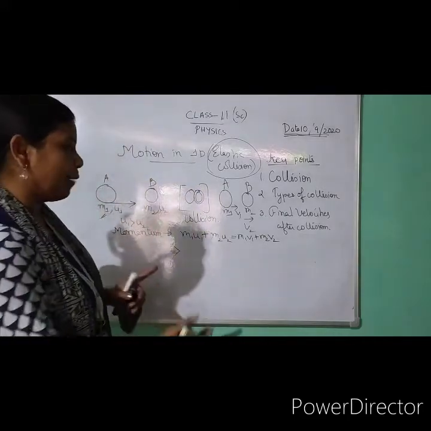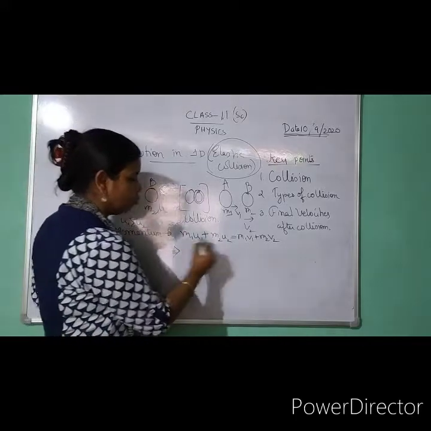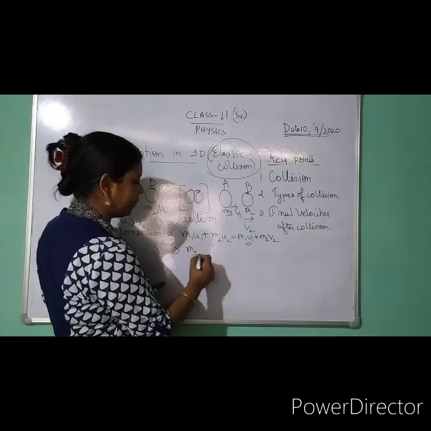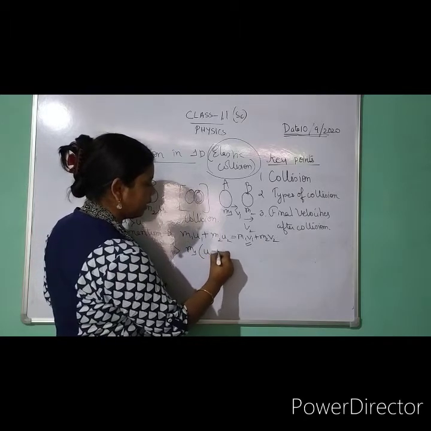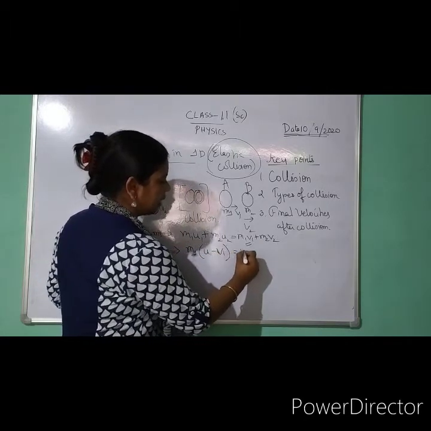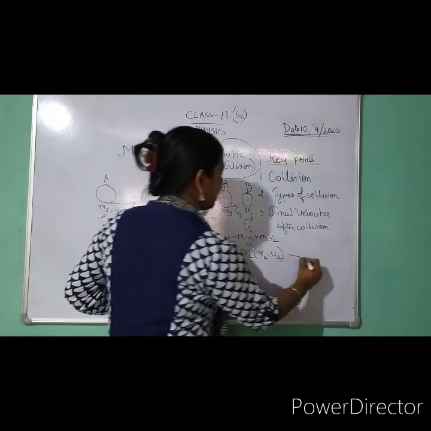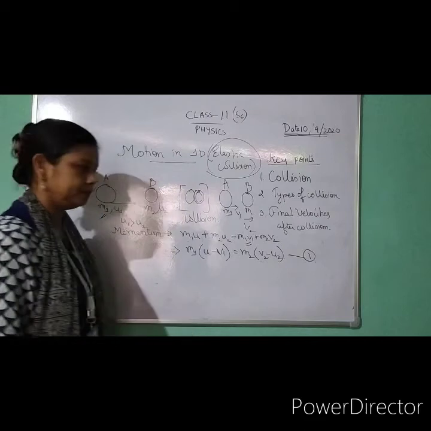Hope it is clear. So now what we are going to do? We are going to bring m1 to one side, m2 to that side. So this m1 v1, if it comes to the left hand side, what can I write? m1 into u1 minus v1. Similarly, m2, if I am writing this side, it will become v2 minus u2. So this is my equation number 1.